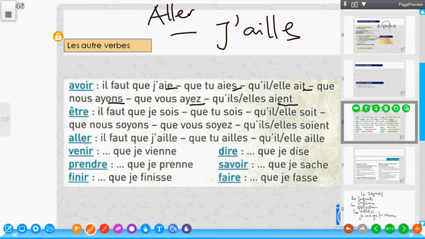We have aller. Then we have venir: je viens, tu viens, il vient. Apart from these two auxiliaries, every other thing goes with the same rule. Apart from these two auxiliaries, on becomes prenne, finir, then dise. Savoir becomes sache, faire becomes fasse.